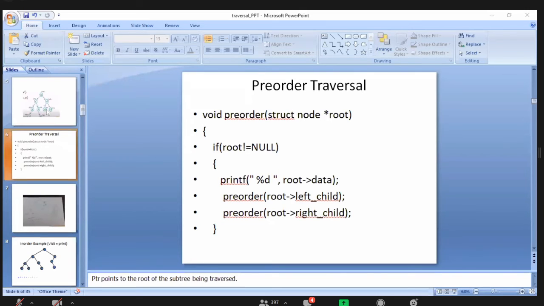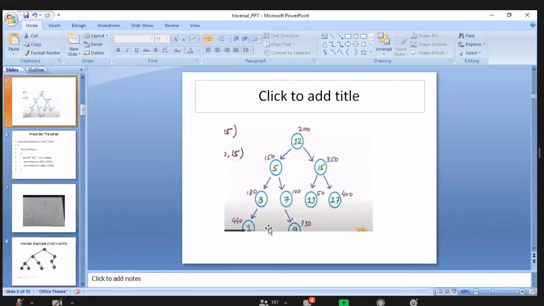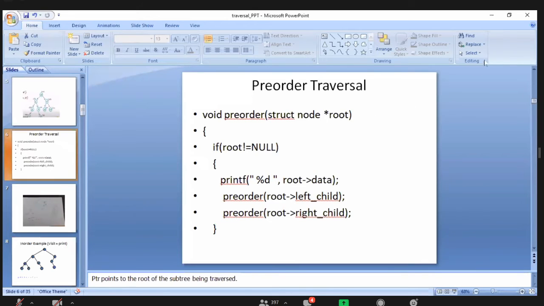After printing 440 of data, here it is very important. Next, 440 of left child. What is the value? Yes, null. Okay, happy. 440 of left child is null. So the root value here is null. With the null value, I am again calling the pre-order function.